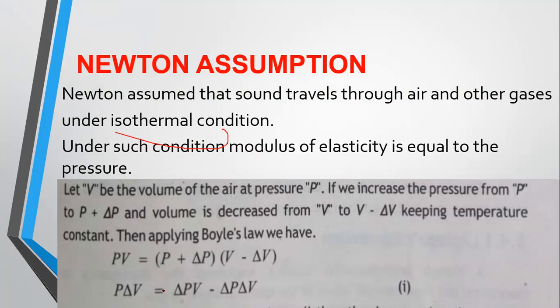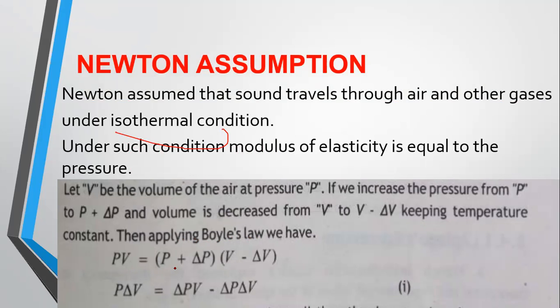So this then, by applying Boyle's law, as you study in chemistry and in physics also, the volume of a given mass of a gas is inversely proportional to pressure by keeping the temperature constant. So this is the relation for Boyle's law: PV is equal to constant.